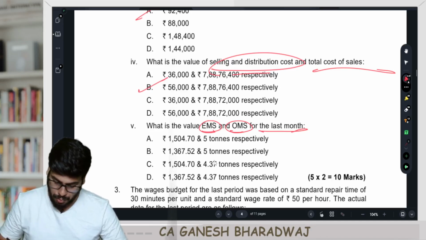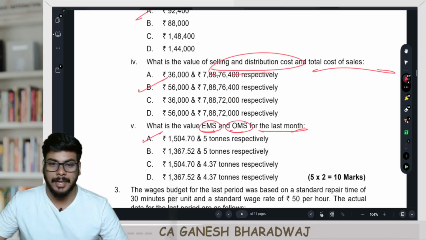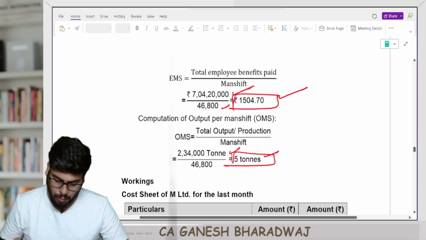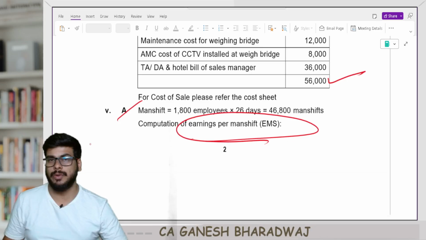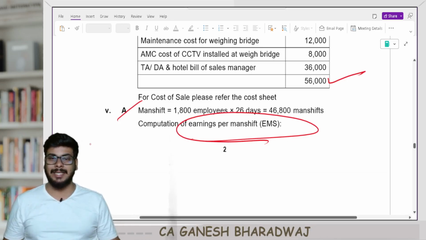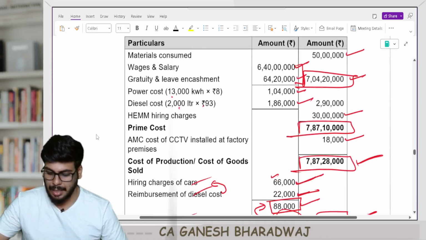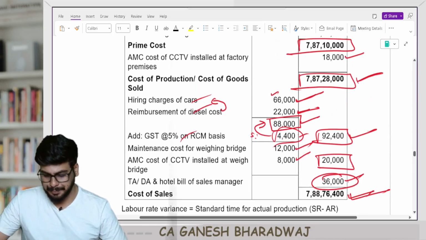So this is going to be what? Yes, option number A. Are you clear with this guys? So this is going to be option number A. So that is what they have given in this particular question. So that's all about this question guys. Fairly simple, and this has something to do with your cost sheet area. Clear with this guys? And that's about this particular numerical problem, right?